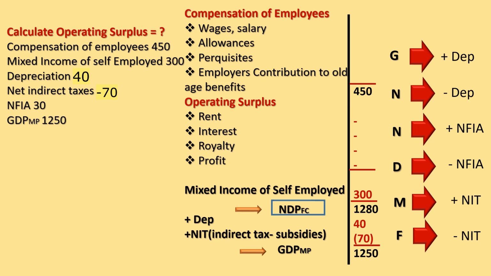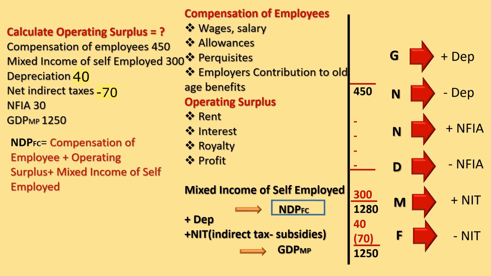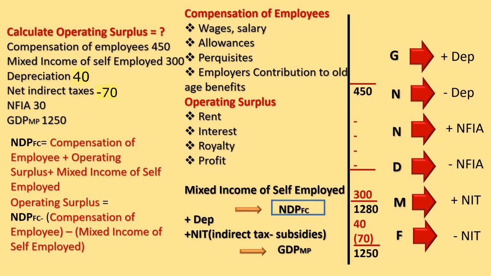Compensation of employees is also given to us, that is 450. Listen, we know that NDP-FC is equal to compensation of employees plus operating surplus plus mixed income of self-employed. So to calculate the operating surplus, we deduct compensation of employees and mixed income from the NDP-FC.